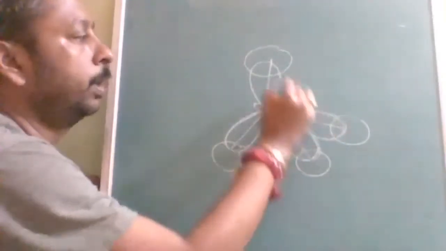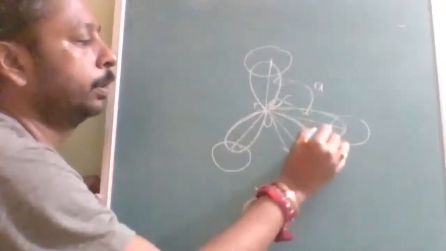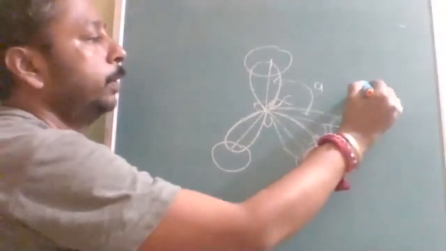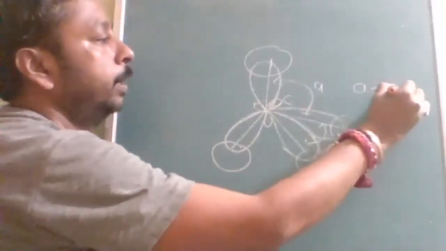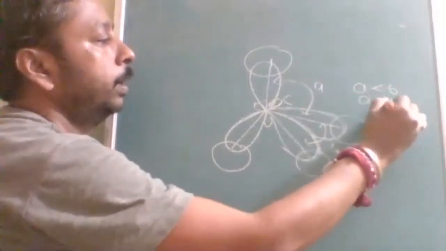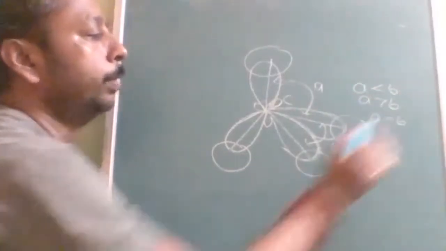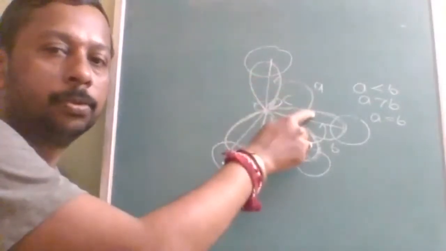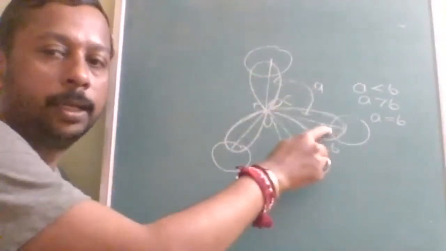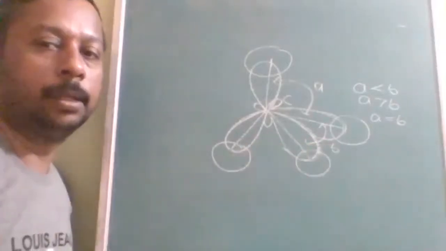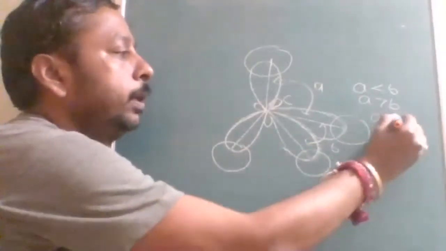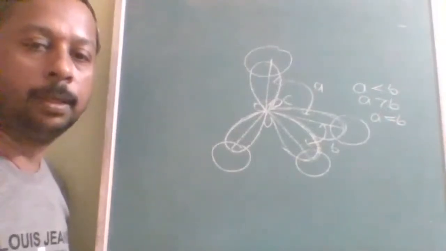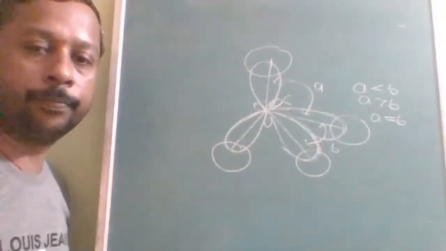Suppose this bond angle is A, and this bond angle is B. Now the relation between A and B: A less than B, A greater than B, or A equal to B? The question is that the bond angle between these two is A, the bond angle between these two is B, then what is the relation between A and B?